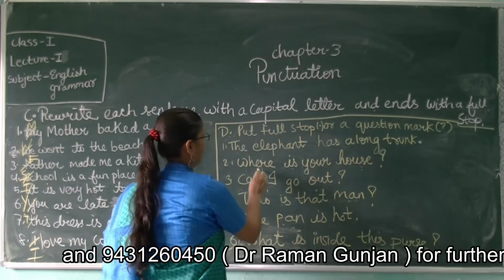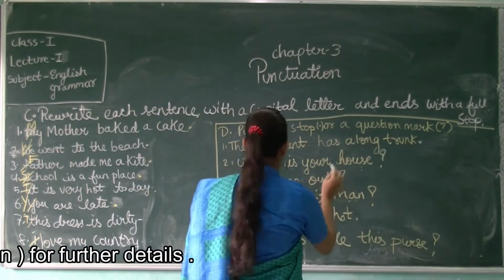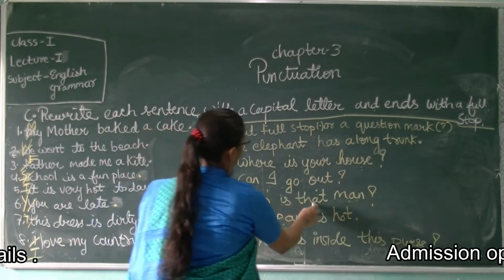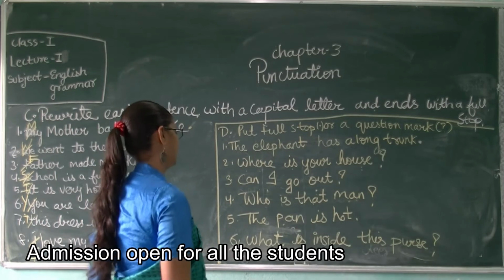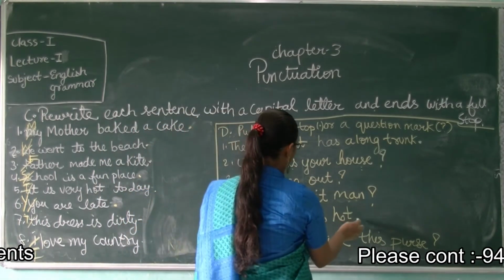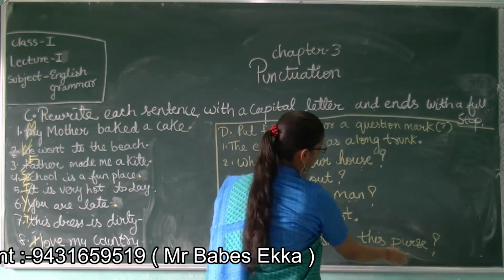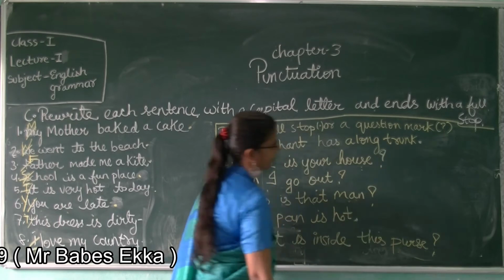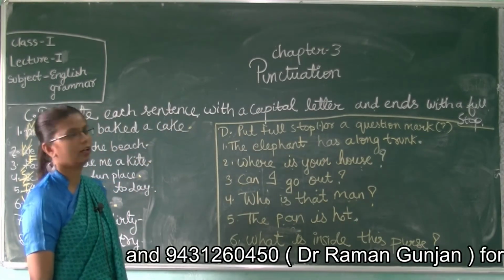Where is your home? Can I go out? So question mark. Who is that man? We'll put a question mark. The pen is hot. We'll put a full stop. What is inside the purse? We'll put a question mark. So complete this answer in your book.